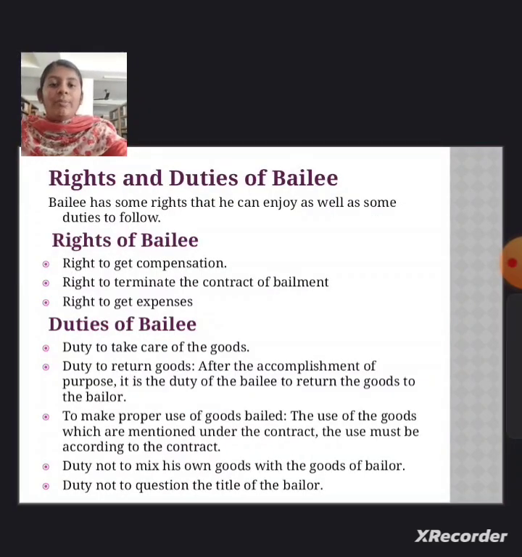Rights and duties of bailee. Bailee has some rights that he can enjoy as well as some duties to follow. Rights of bailee: right to get compensation, right to terminate the contract of bailment, right to expenses. Duties of bailee: duty to take care of the goods, duty to return the goods, duty to make proper use of goods bailed, duty not to mix his own goods with the goods of bailor, duty not to question the title of bailor.